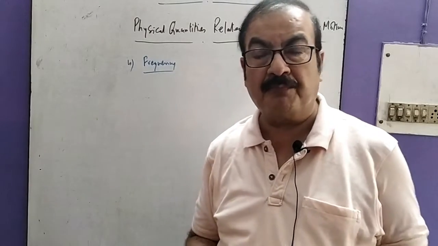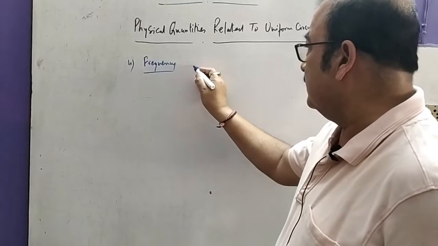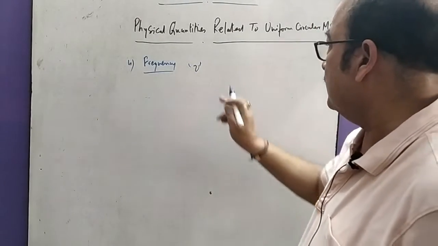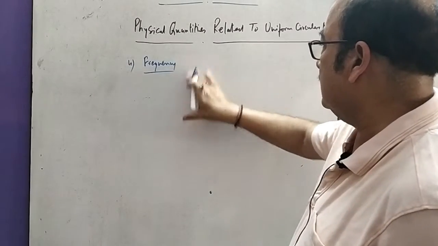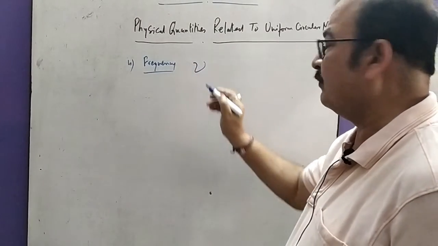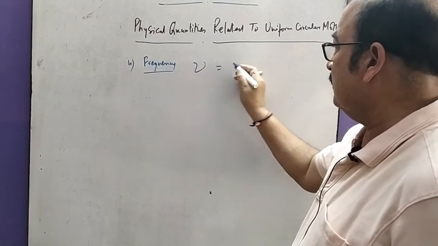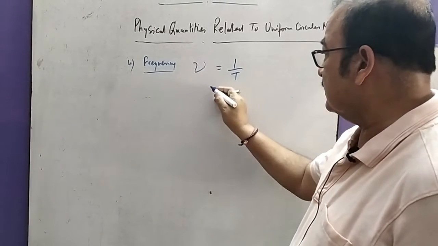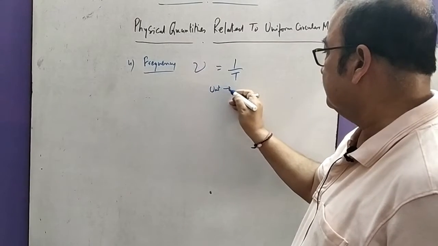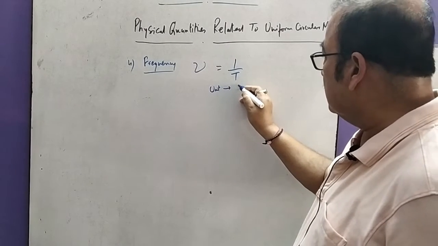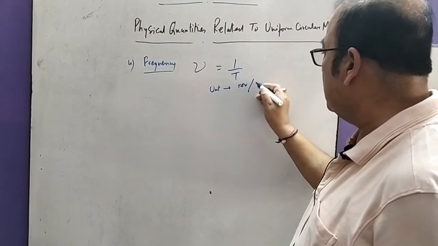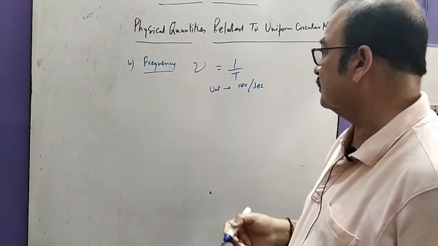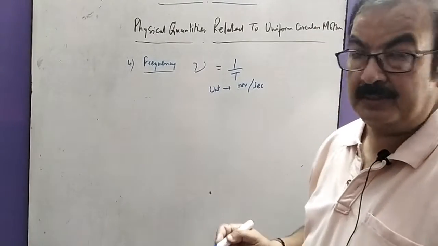It is denoted by nu, very similar to V but slightly bent, and it is always equal to the inverse of time period. Its unit is revolution per second, sometimes written as hertz. This is the frequency.